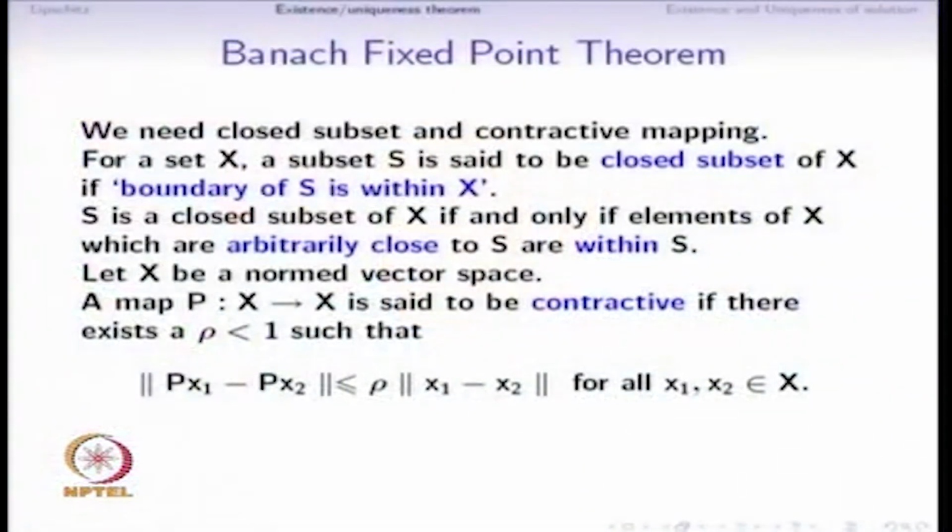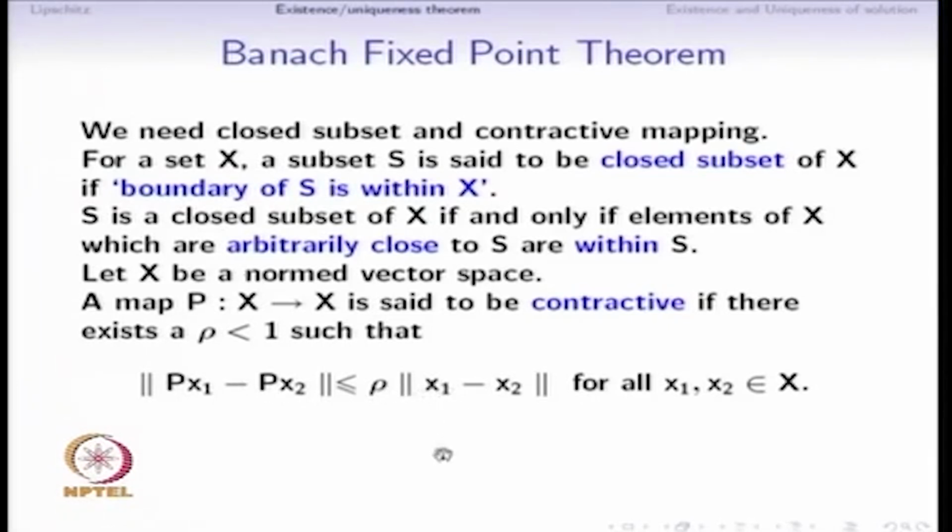And what is contractive? If X is a normed vector space, a map P from X to X is said to be contractive if there exists a number rho that is strictly less than 1, such that this inequality is satisfied for all x1, x2 in X: the norm of P x1 minus P x2 is at most rho times the norm of x1 minus x2.